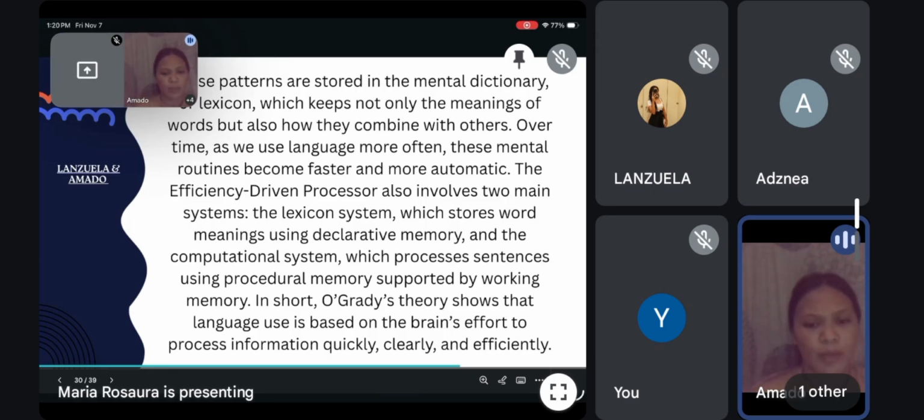O'Grady also mentioned two important systems in our brain: one that stores words and meaning, called declarative memory, and another that helps us form and understand sentences in real time, called procedural memory. Together, the systems help us communicate effectively by reducing the effort our brain uses.